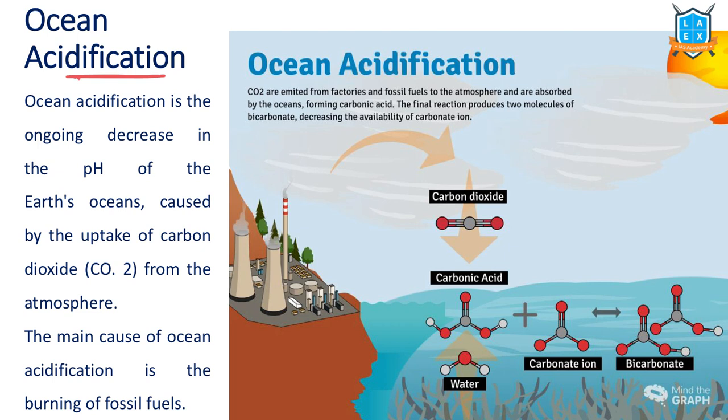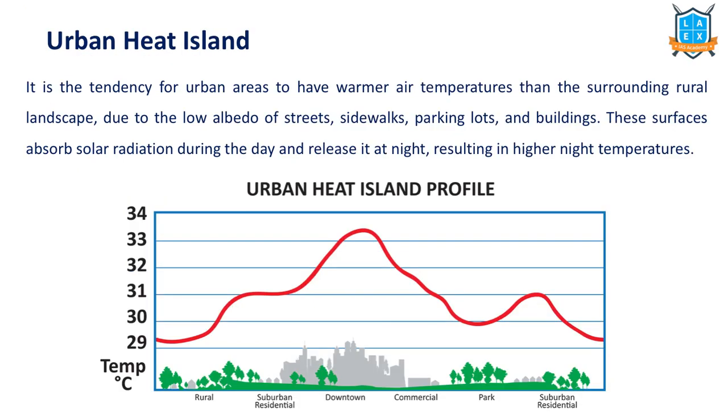Because of increased CO2 levels in the atmosphere, atmospheric CO2 molecules will be absorbed by the water, especially the saline water. That leads to formation of carbonic acid, which will impact the coral reefs and other marine organisms. That's why ocean acidification is one of the biggest problems which we are facing due to climate change and global warming. The next impact is urban heat island effect.